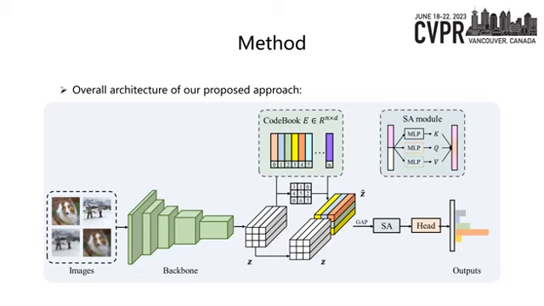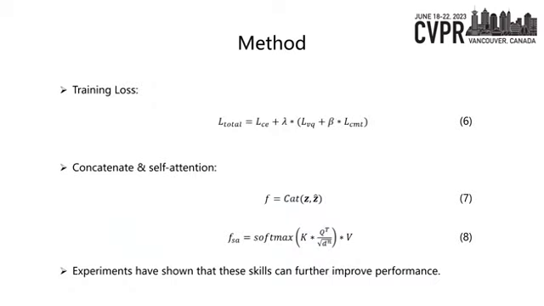The quantized feature is further enhanced and ultimately input into the classifier for classification. The total training loss is shown in equation 6, and it's worth noting that we use concatenation and self-attention to further enhance the quantized feature. Experiments have shown that these skills can further improve performance.